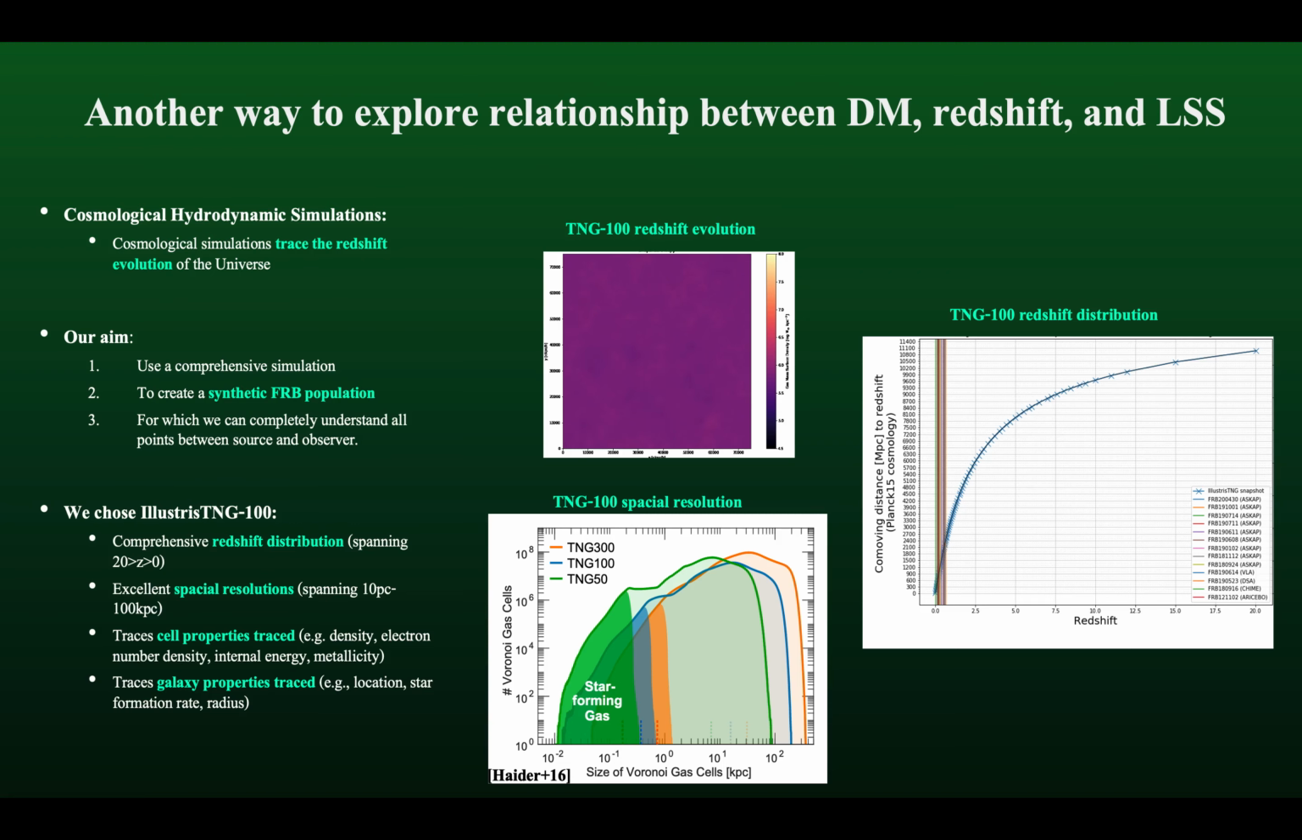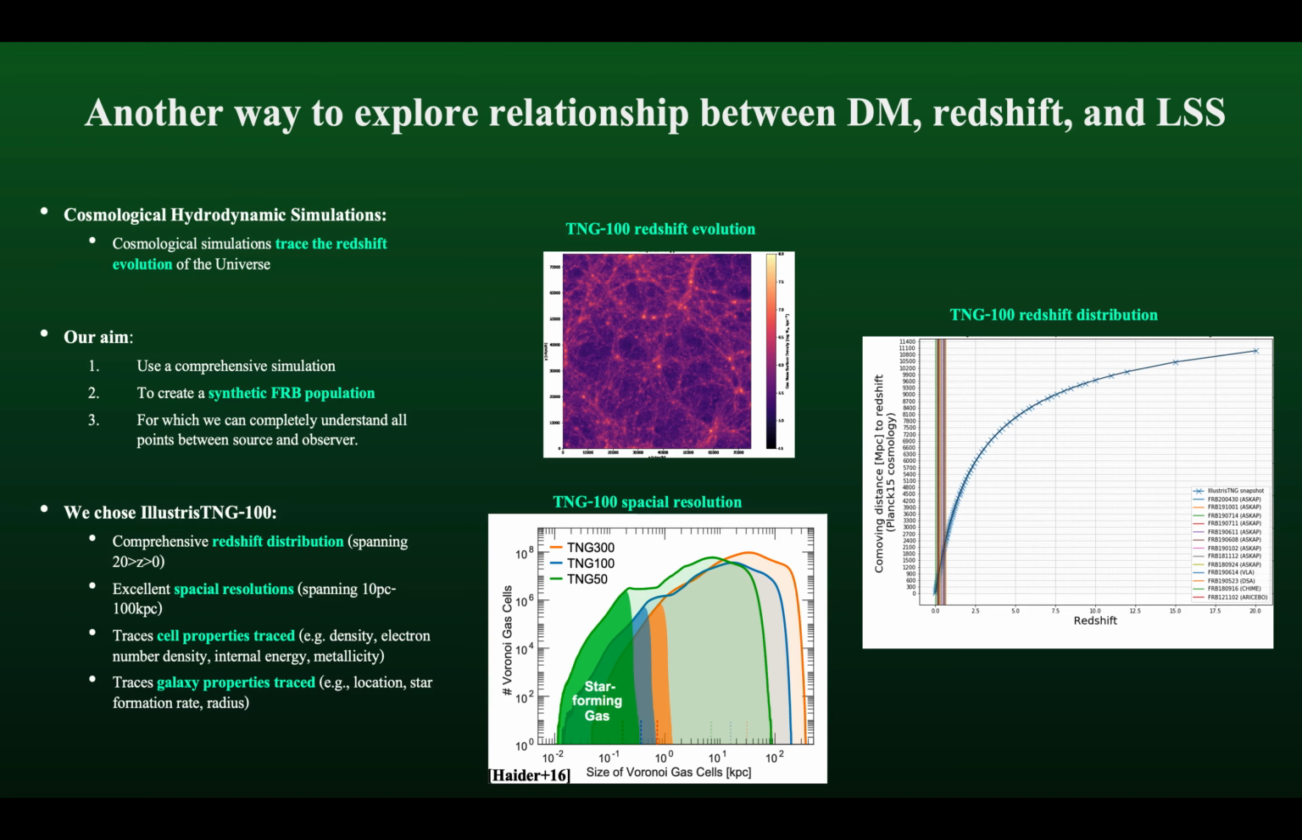And one way to explore this relationship between dispersion measure, redshift, and large-scale structure is through cosmological hydrodynamic simulations, which trace the redshift evolution of the universe with time. Our aim is to use a comprehensive simulation to create a synthetic fast radio burst population for which we can completely understand all points between source and observer for many fast radio bursts.